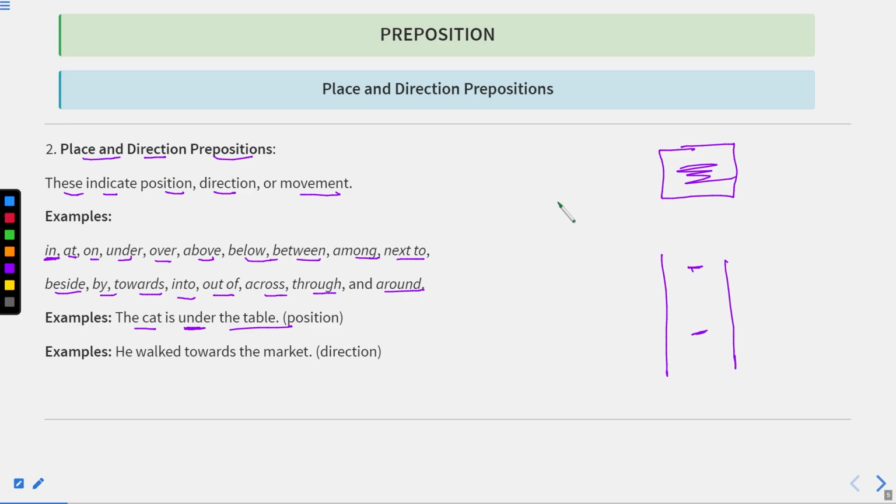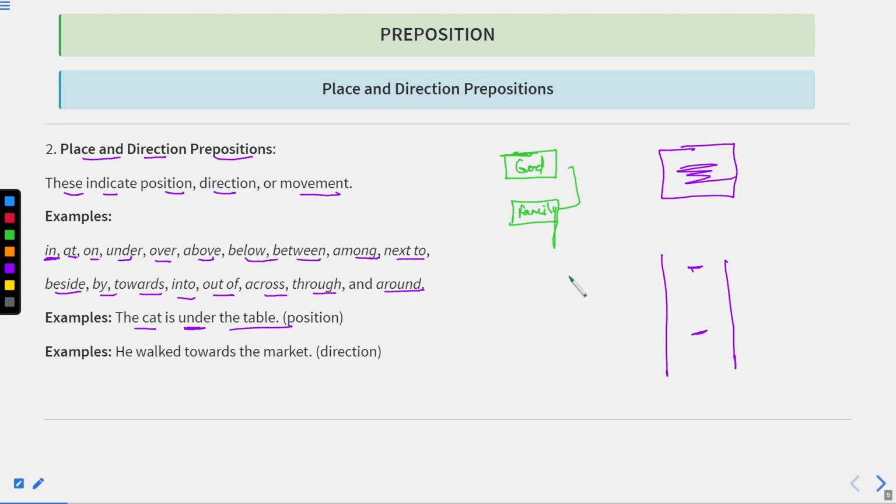Below is exactly used for something which is down. Suppose there is a wall and here the painting of God is there, and below it we have a family photo. So this family photo is below the photo of God. Here we can use below because it is actually the position of these two things.